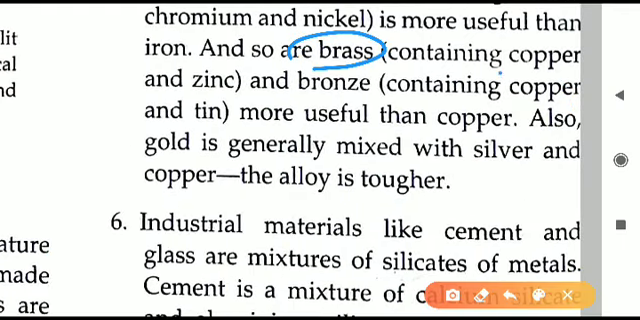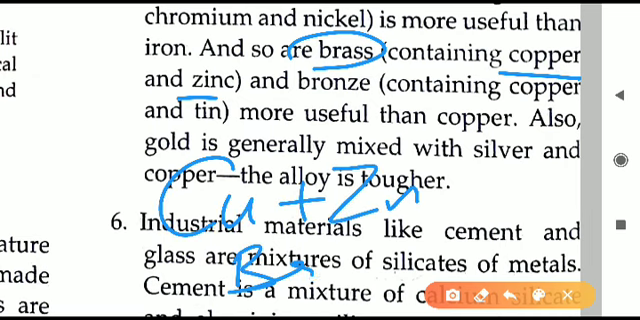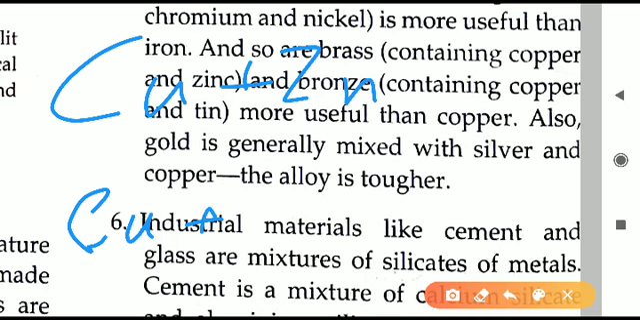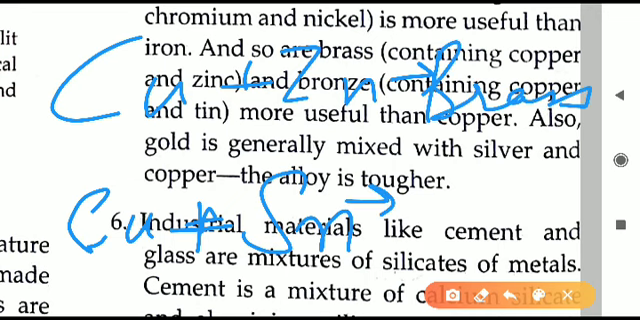Next one is given, brass. Brass contains what? It has copper and zinc. So copper plus zinc, what will we get? We will get brass. But another one is given, that is bronze. That is made with copper and tin. So many children confuse here. One is copper and zinc, another one is copper and tin. The symbol of tin is Sn. So if copper and zinc are there, we will get brass. If copper and tin are available, then we will get bronze.